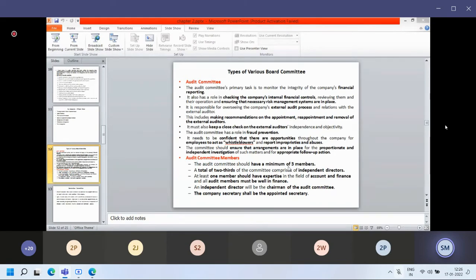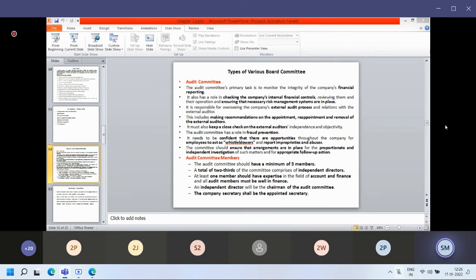Now, the nomination committee. For example, say there are 11 members on the board of directors.